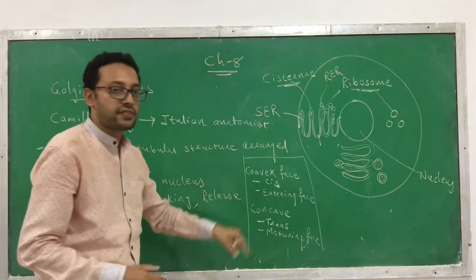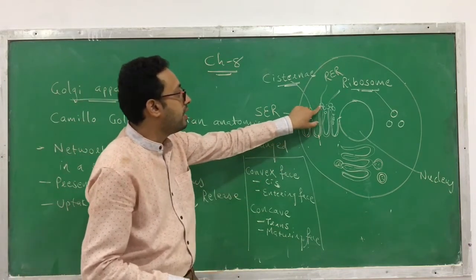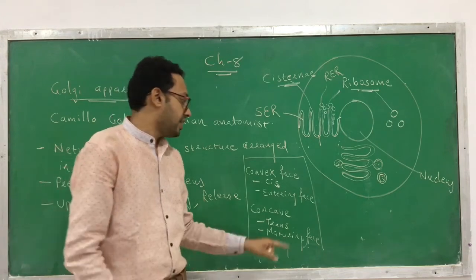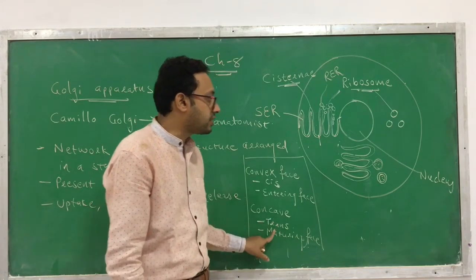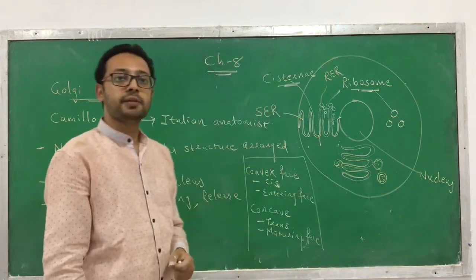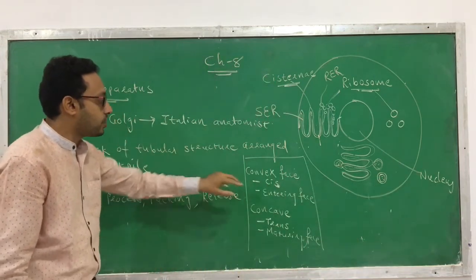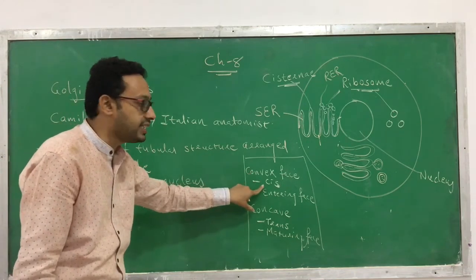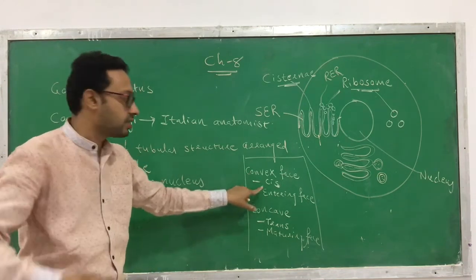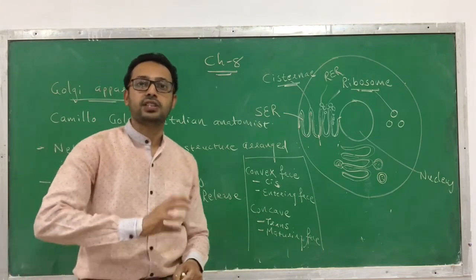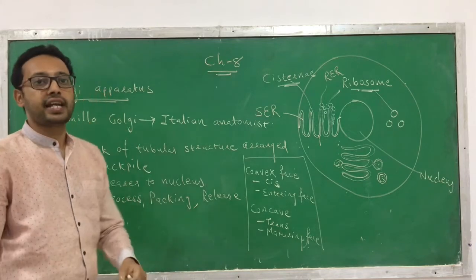Through the convex surface, the protein produced by rough endoplasmic reticulum enters, and through the concave or trans or maturing surface, the protein gets released. Just remember, the convex surface is called cis, through which protein enters, and the concave surface is called trans or maturing surface, through which the protein exits.